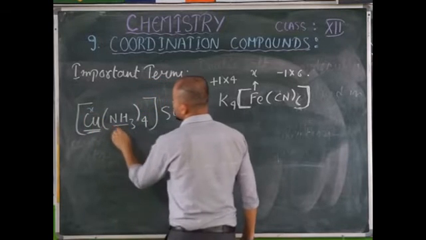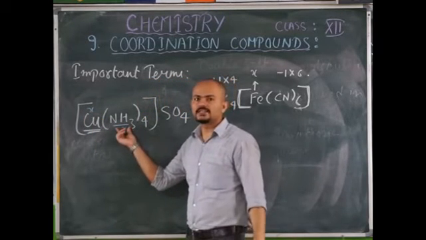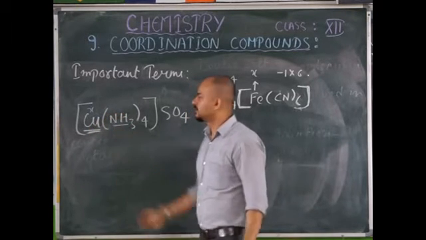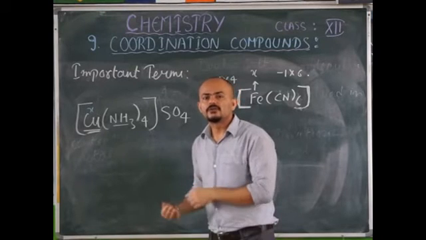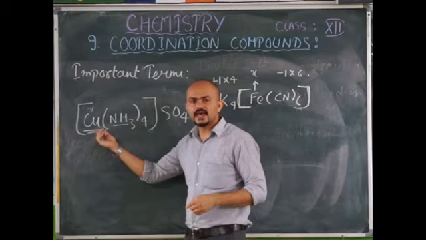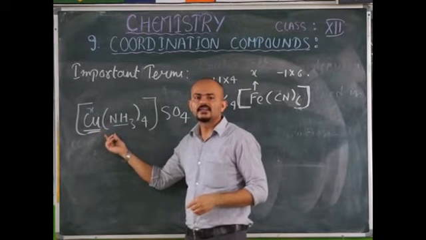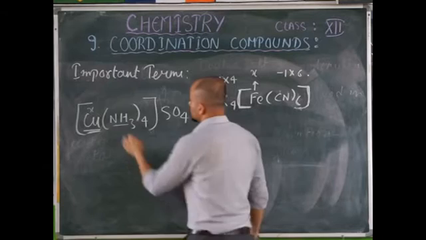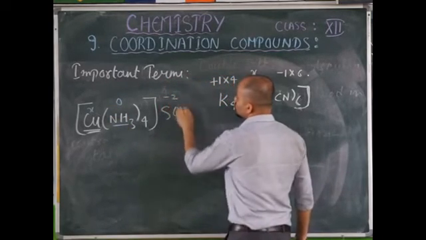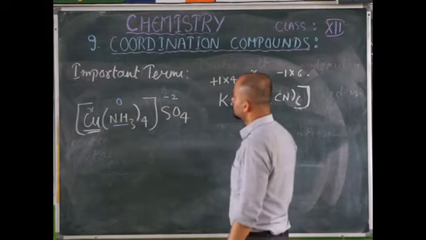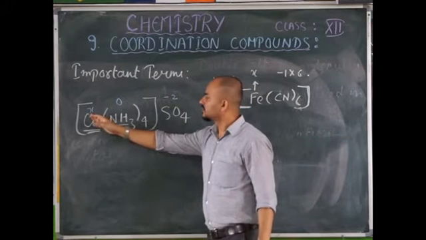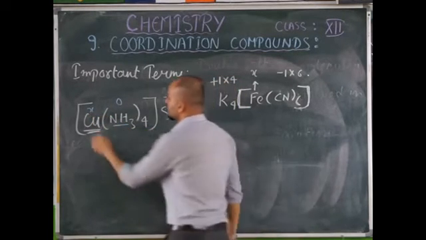You know ammonia has a lone pair and it coordinates to the copper atom through its lone pair. Whenever a lone pair is involved in coordination with the central metal atom or ion, its electrical charge is 0. And the valence of sulfate is -2. So in this case, you can easily calculate the oxidation state of copper.